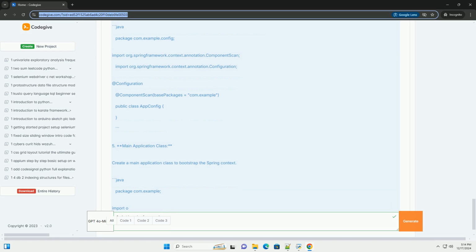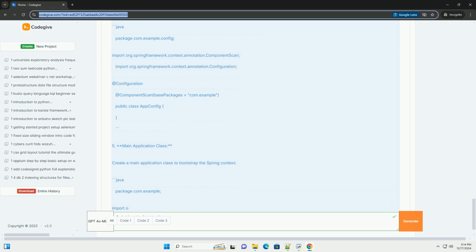Step-by-step tutorial. 1. Create a Maven project. Create a new Maven project and add the following dependencies in your pom.xml. XML. dependencies. dependency. groupId org.springframework, artifactId spring-context, version 5.3.23, end dependency.